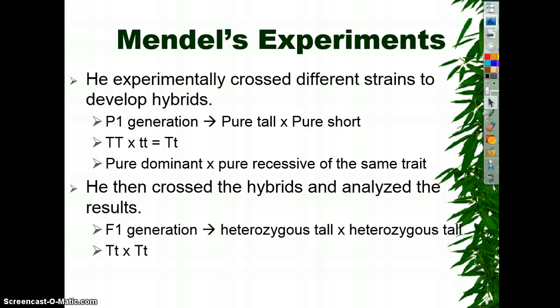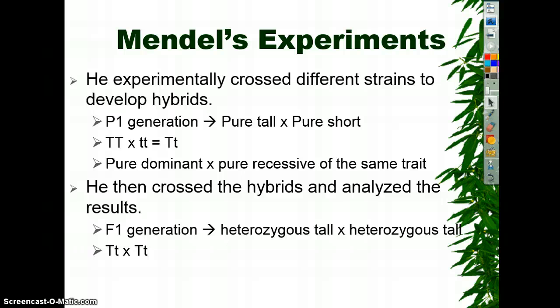With Mendel's experiments, as you notice, he had 3 different generations. He experimentally crossed different strains to develop what were known as hybrids. A hybrid is a child that is a little different than its parents. So what he started with, he called his P1 generation, which was known as his parental generation: pure tall crossed with pure short.